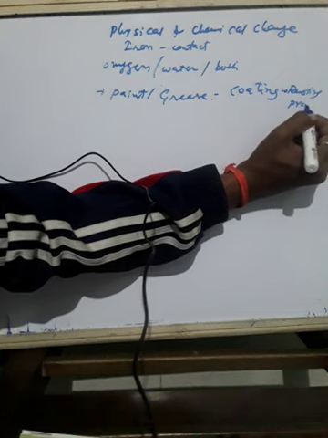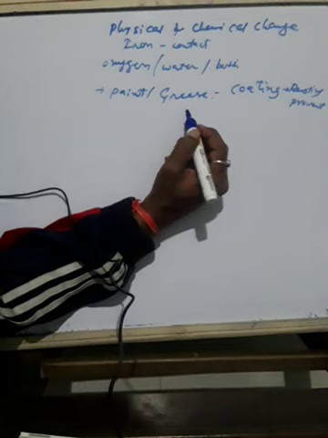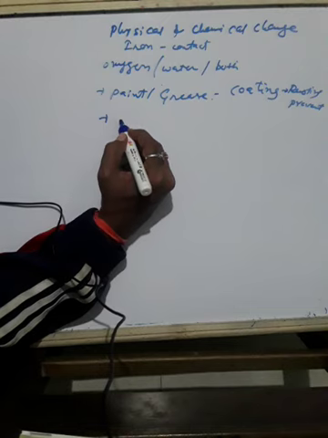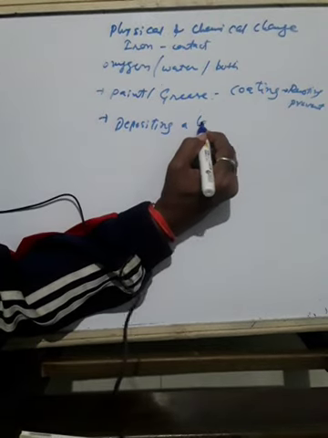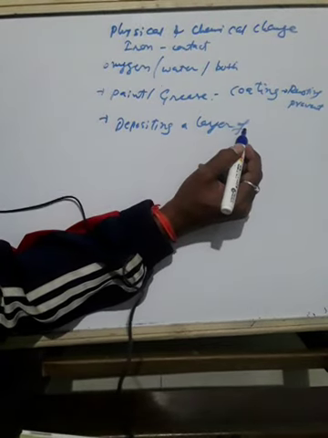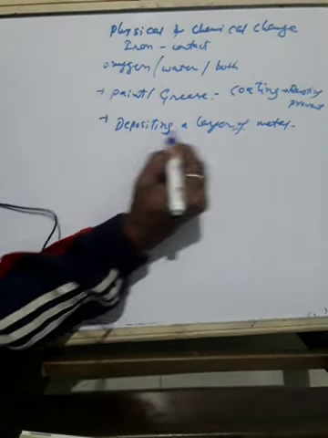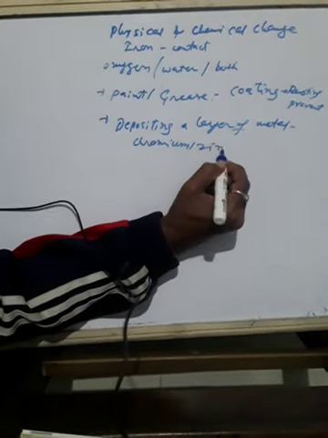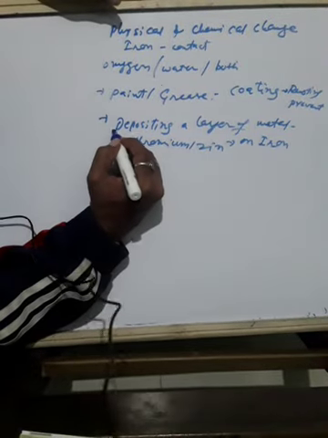Then another way is to deposit a layer of a metal like chromium or zinc on iron. Another way is depositing a layer of metal like chromium or zinc on iron. This is a coating, or depositing a layer of metal over a metal.